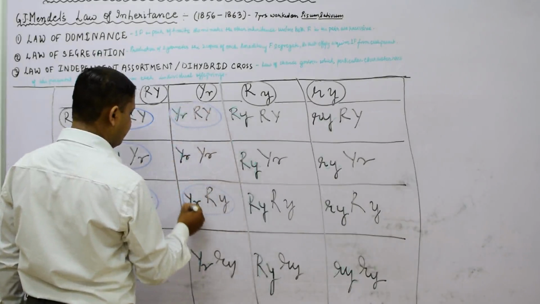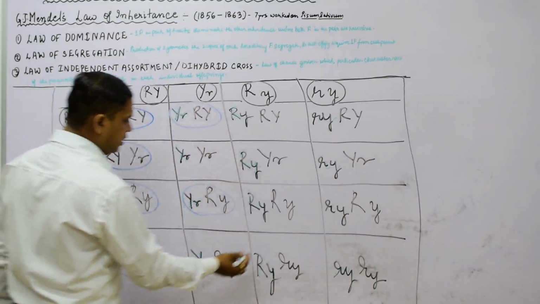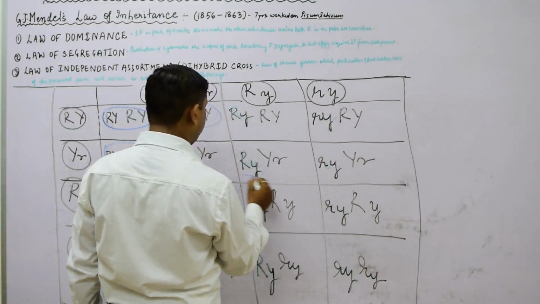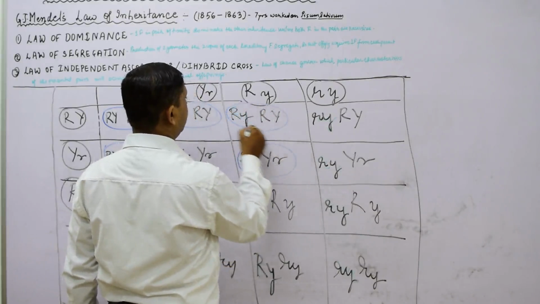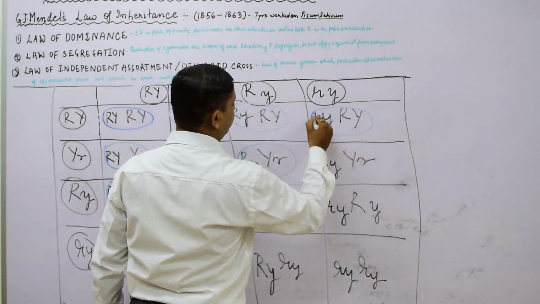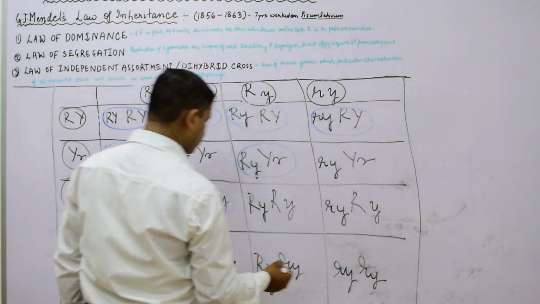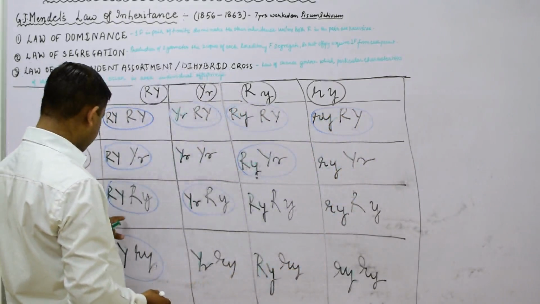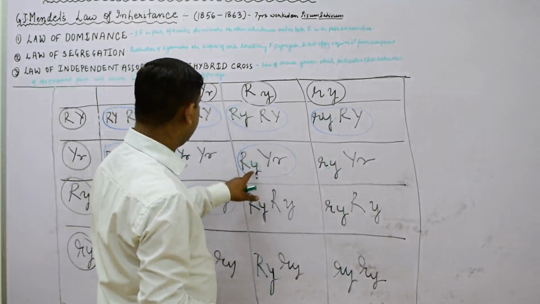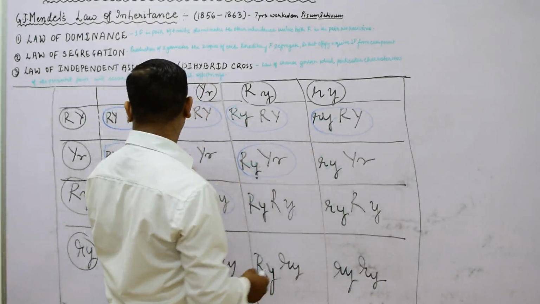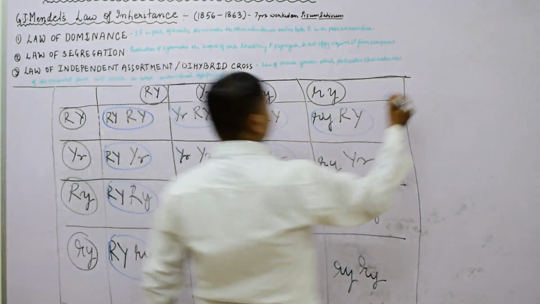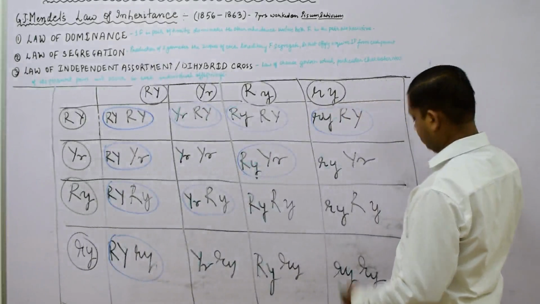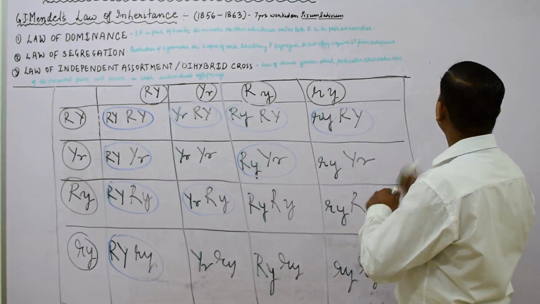Here also R and Y are capital, so similar types of gametes we are going to enclose in an oval. R, Y here also. So how many? 1, 2, 3, 4, 5, 6, 7, 8, 9. So what are we getting?